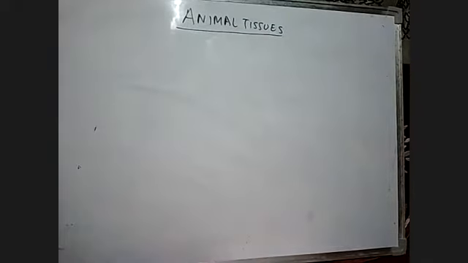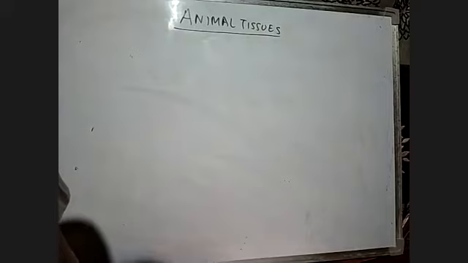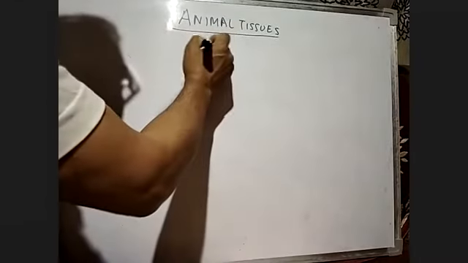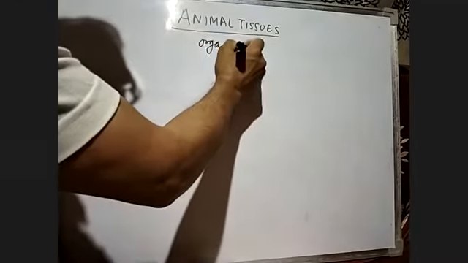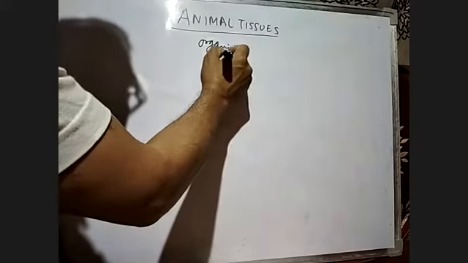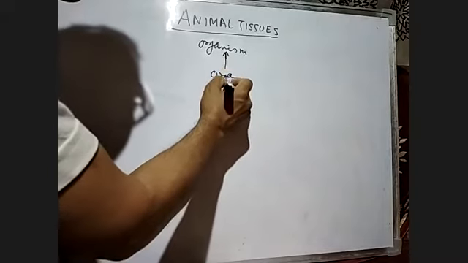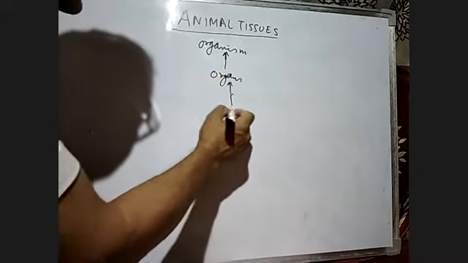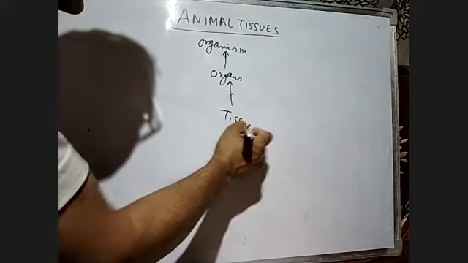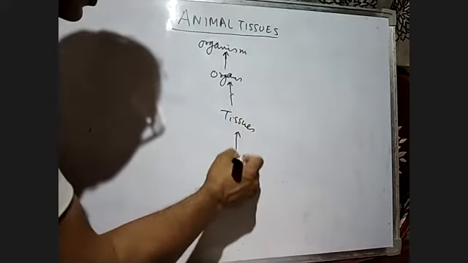You have done animal tissue in the lower classes also. So the same thing is just done in a slightly enlarged way here. First of all, you have to know what a tissue is. You already know that if we take an organism, the organism is made up of organ systems, the organs are made up of tissues, and the tissues are made up of cells.